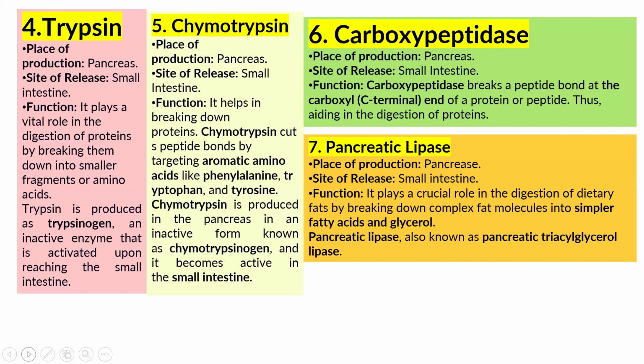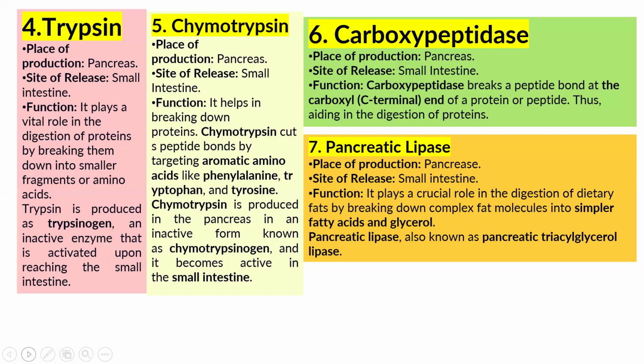So chymotrypsin plays an important role in the digestion of aromatic amino acids like phenylalanine, tryptophan, and tyrosine. Chymotrypsin is produced in the pancreas in inactive form, known as chymotrypsinogen, and it becomes active in the small intestine. So the point to be noted: chymotrypsin is required in the small intestine to break peptide bonds of aromatic amino acids.